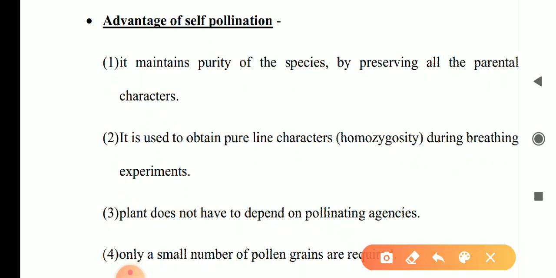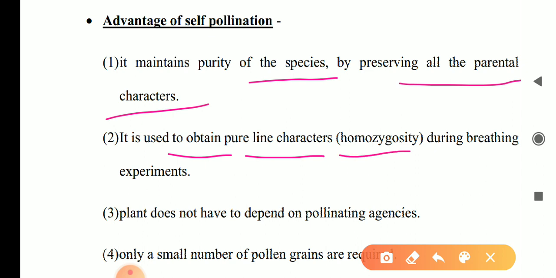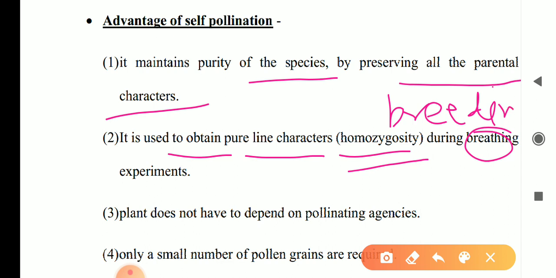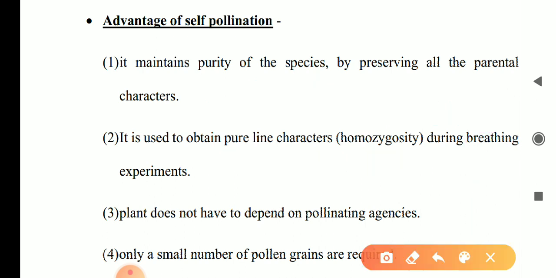It maintains the purity of the species. It preserves the parental characters. It is used to obtain pure line characters, that means homozygosity, in breeding experiments.